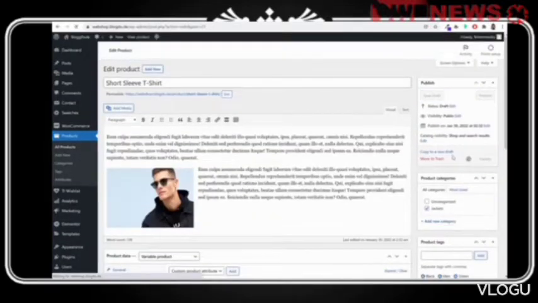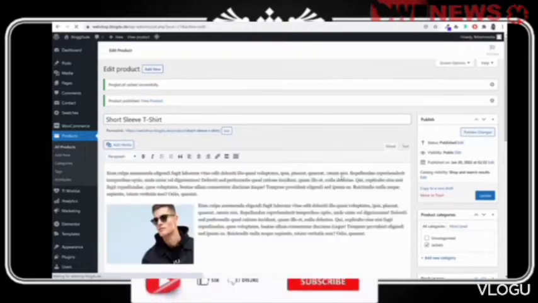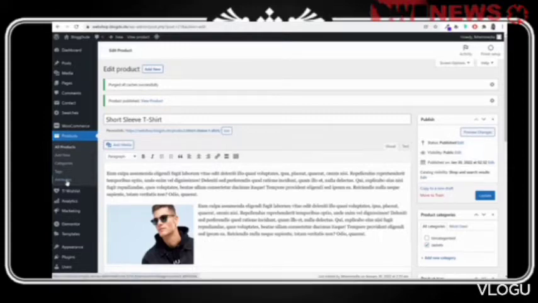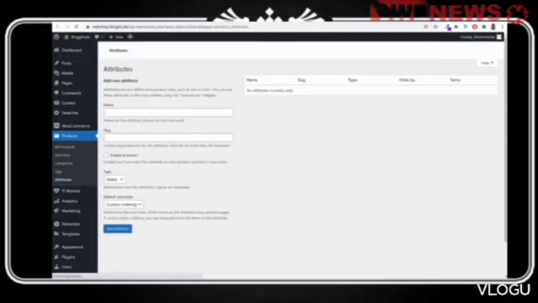Right now it is just a regular product. First we will have to add different attributes. Only after that we can create this variable product. Now to add an attribute, you have to see this option under products. You will see attributes. Open that in a new tab, and over here, first of all, color could be an